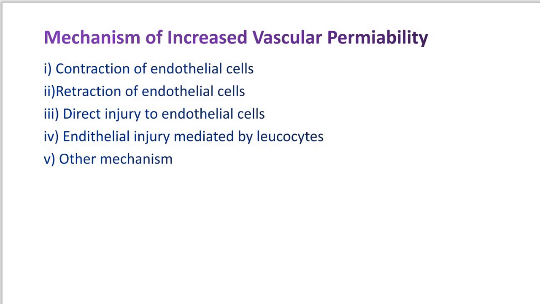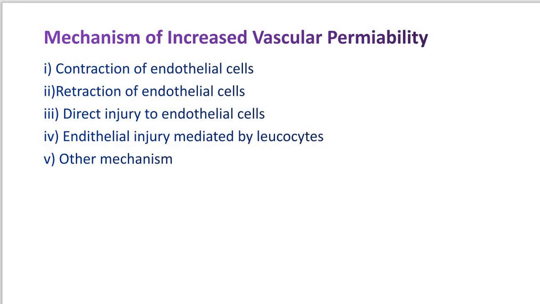Now, the example of this type of response exists in in vitro experimental conditions. This is what you have to remember: the retraction of endothelial cells. Now the other mechanism is direct injury to endothelial cells.